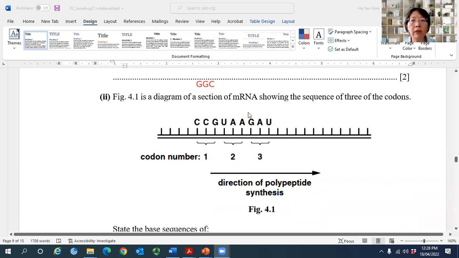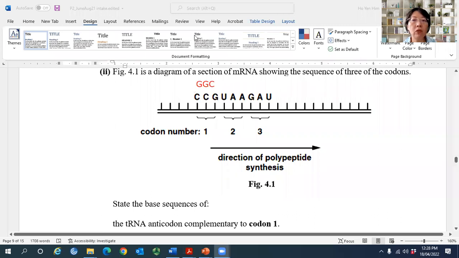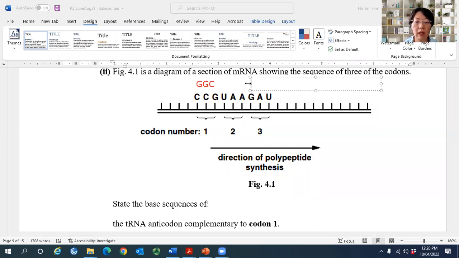Second one, what about the DNA sequence which codes for codon 3? It must be complementary, so complementary to codon 3 is actually CTA. So the answer is GGC and CTA.